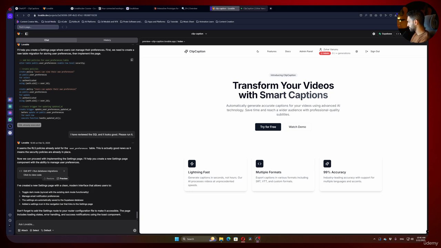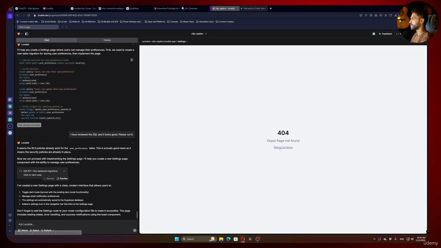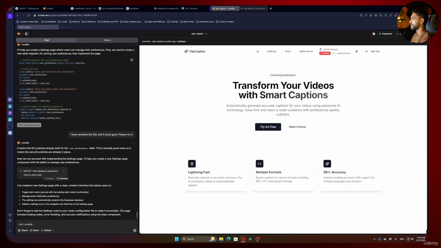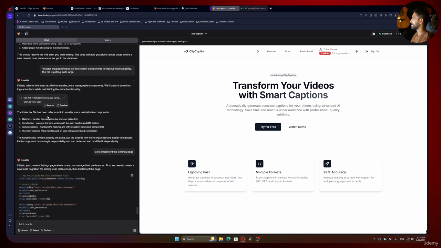Okay, it's saying that it created a new settings page, but I think it didn't do it properly. Let's see, if I hit settings here, it doesn't even work. Yeah, okay, so now we're going to see another function you can do in Lovable, which is returning between versions, okay? I can now restore the previous version, which is so much more comfortable. I so much love it. And you will see, just like your previous version, it's that simple.